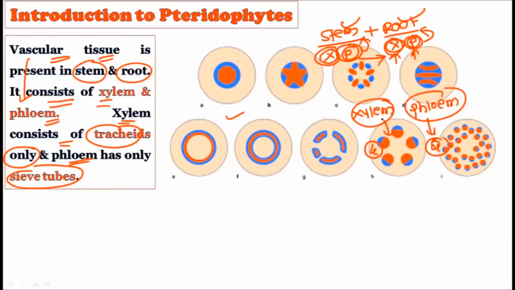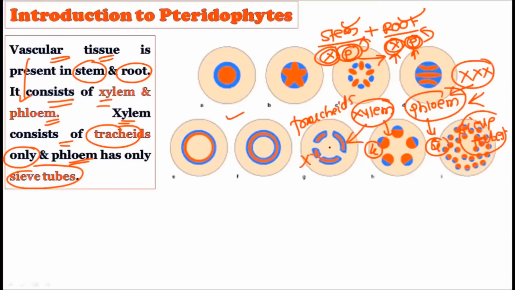Xylem is made up of the typical four types of cells. One of them is the tracheids. The phloem is also made up of four types of cells, and one of them is the sieve tube cells. But the rest of the three types of cells, which are found in the xylem and the phloem, were typically absent in the pteridophytes. Also, the other types of cells which are found in the gymnosperms and the angiosperms are absent in the pteridophytes.